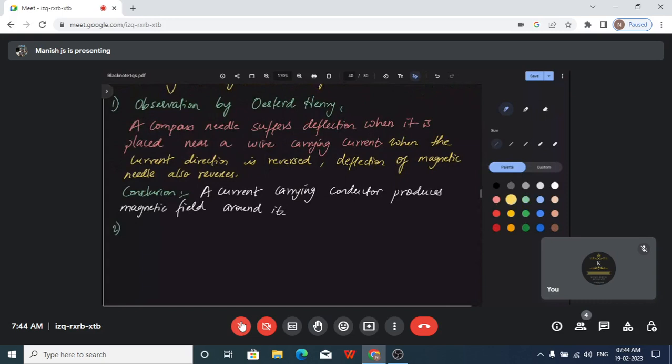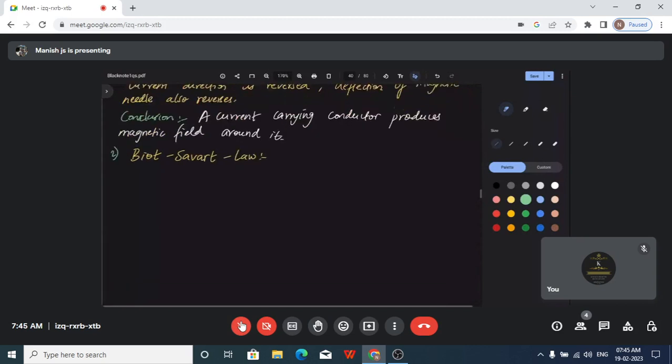You have already studied the Biot-Savart law. So we are going to see what this Biot-Savart law is. Now it is very simple, there is nothing complicated here. I'll just put it in simple terms.